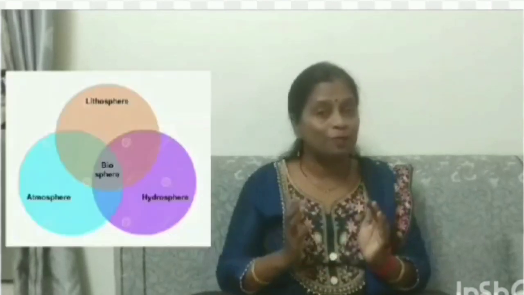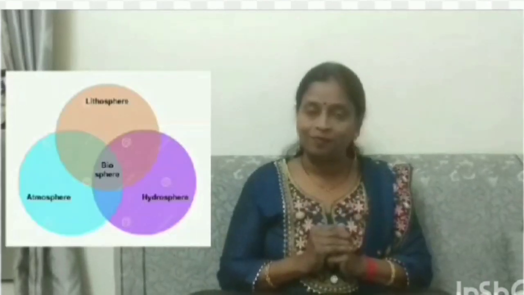Lithosphere is in solid state. Hydrosphere is in liquid state. Atmosphere is in gaseous state. Where is atmosphere? It is everywhere. It starts from the surface of the earth till the last layer, exosphere. All these three domains, lithosphere, hydrosphere and atmosphere, make the biosphere on the earth.